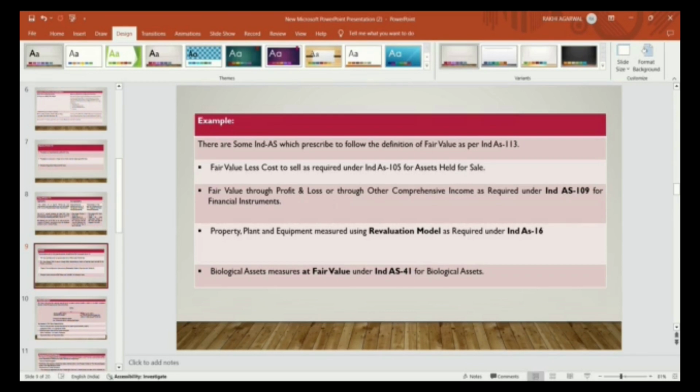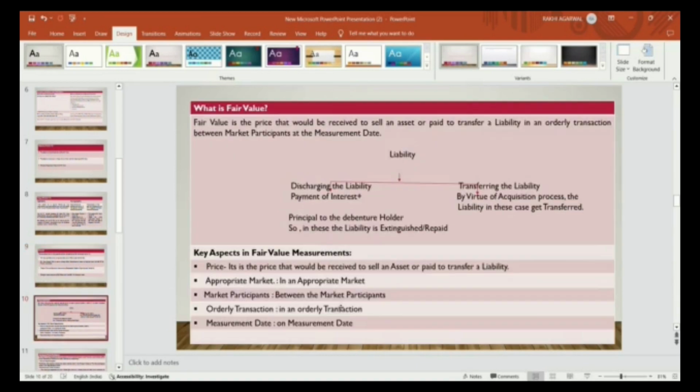Property, plant and equipment measured using the revaluation model as required under Ind AS 16. Biological assets measured at fair value under Ind AS 41. So Ind AS 41 also says to refer to the definition of fair value as per Ind AS 113. Now what is the definition of fair value? Firstly, we will understand the basic concept of fair value.